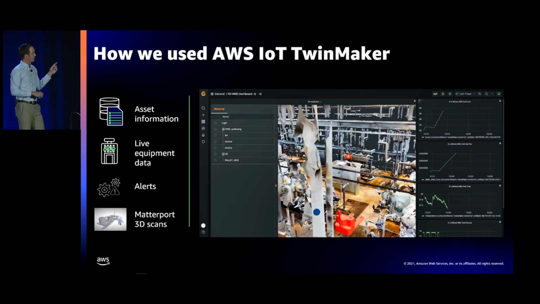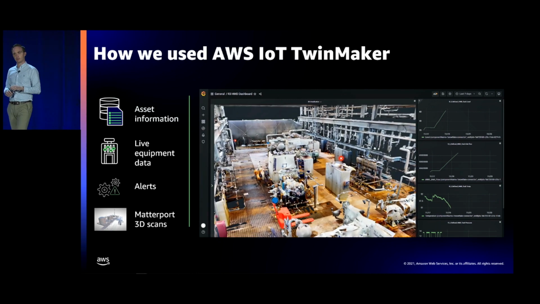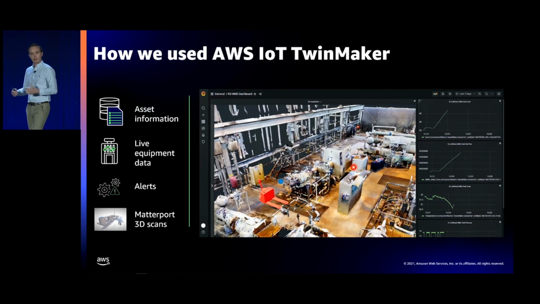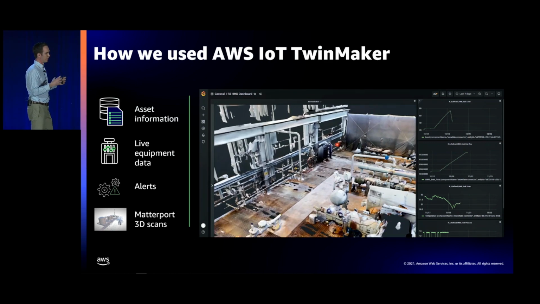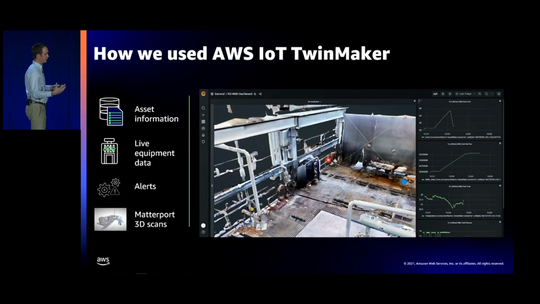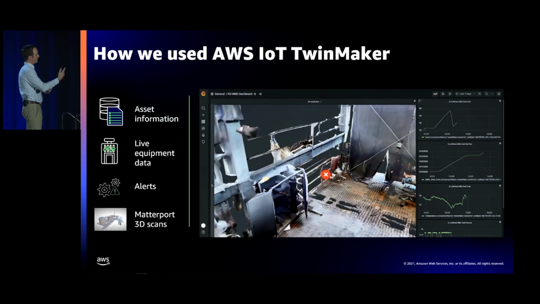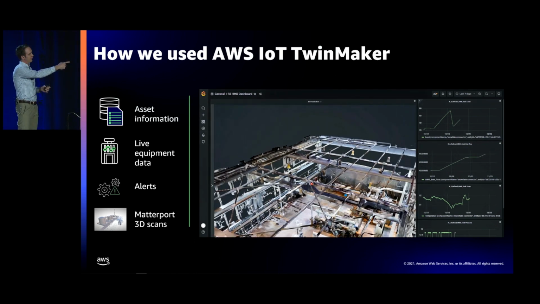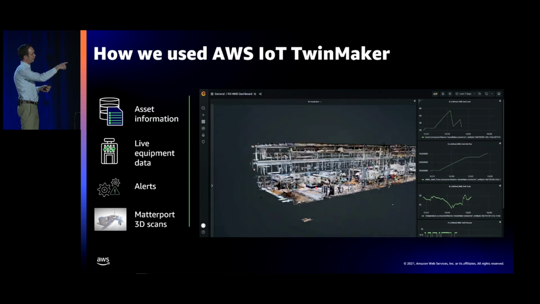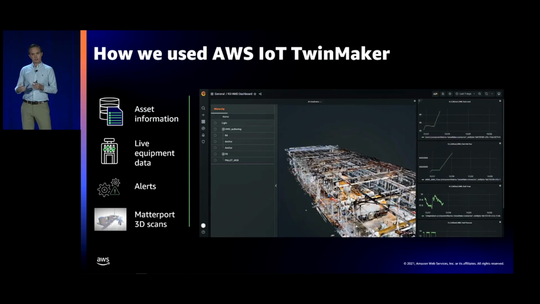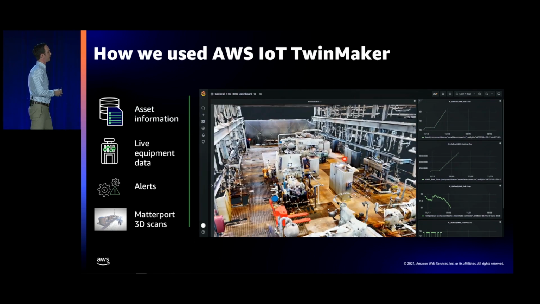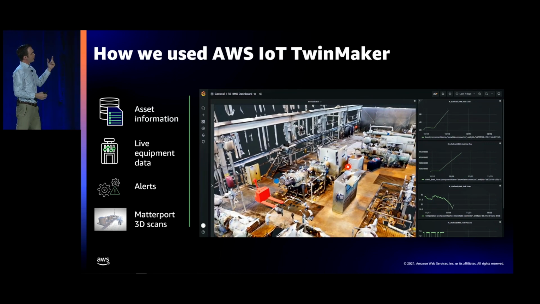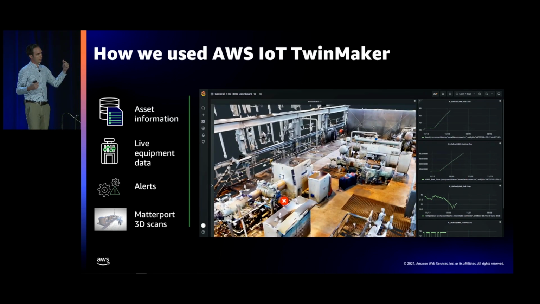And so the thing that enables this, from an asset information perspective, is that we use OSI Pi. OSI Pi allows us to aggregate data from a lot of IoT sensors into a place where we can put it on dashboards and actually deliver it to people. And so we're pulling from OSI Pi here. You can see on the right-hand side there's live data coming in from the field. And then we're using Snowflake as essentially a data warehouse to make it easy for transmission and that kind of thing. And then you have TwinMaker, who comes in and allows us to do alerts.